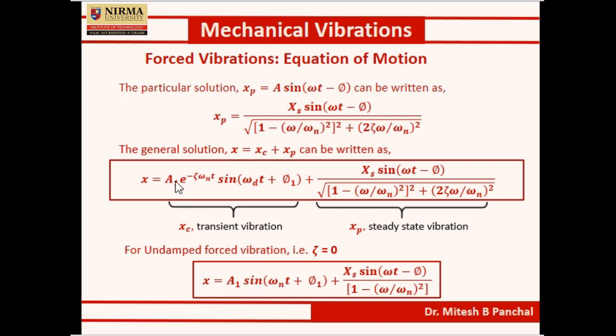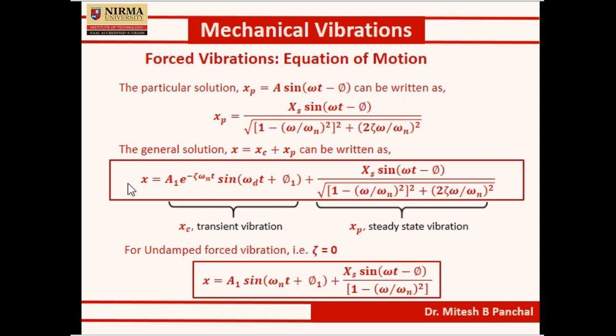The transient term is eliminated, and the damping terms in the particular solution vanish. So in this way we have derived the general solution for the damped forced vibration system as well as the undamped forced vibration system.